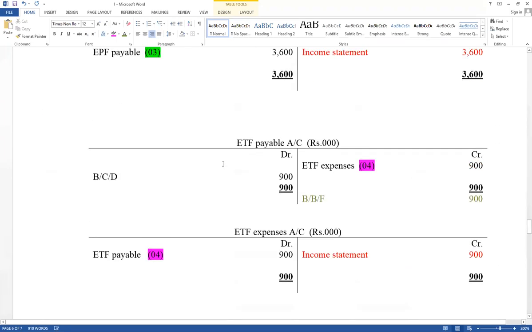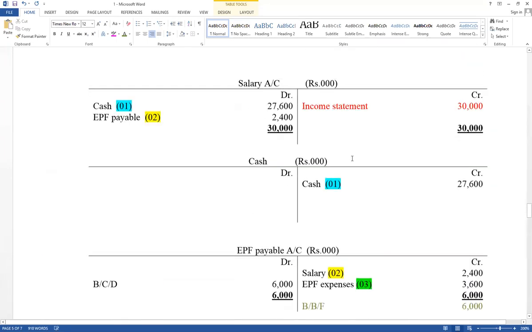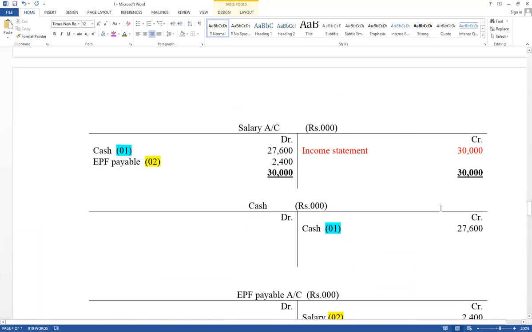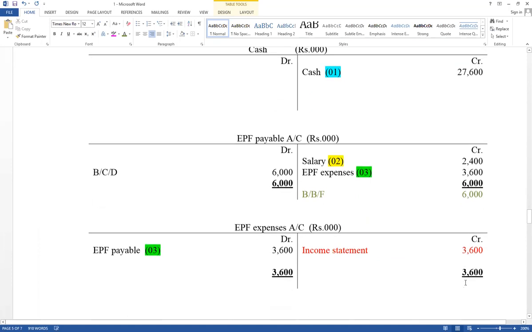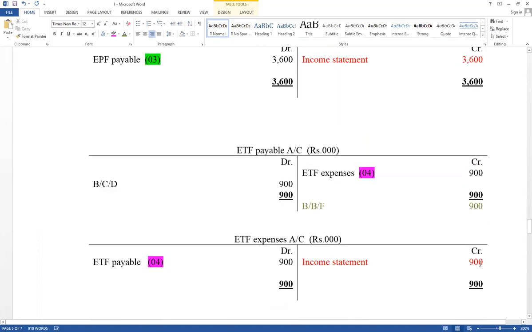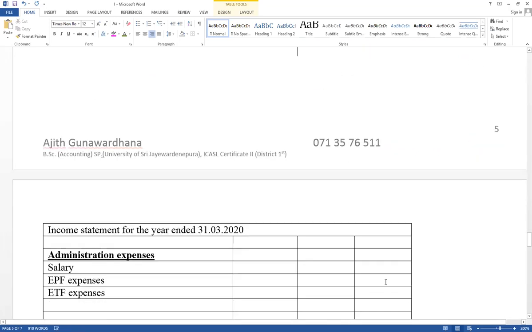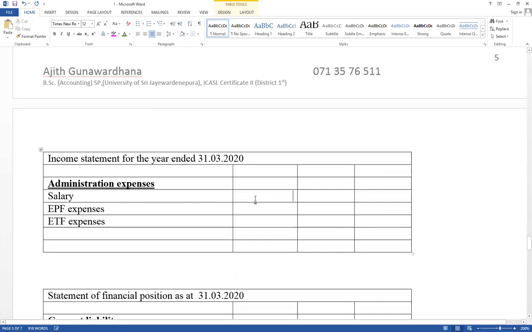Think about salary account balance. Therefore, salary expense equals 30,000, EPF expense equals 3,600 and ETF expense equals 900. Right, those should be recorded in the income statement. Therefore, as a salary 30,000, as EPF expense 3,600 and as ETF expense 900.